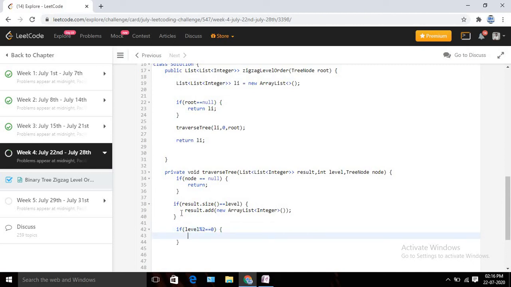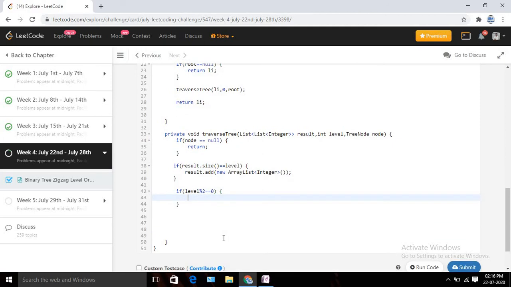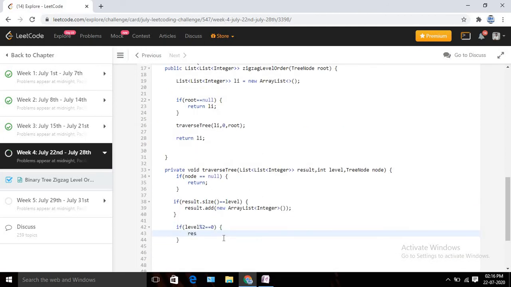So it will be like this. I am going to do result dot get for that particular label. I am going to fetch the array list, and add the node value in that list, so it should be node dot val. That is for the even one. Similarly for the else, if it is odd, I am going to do the same, result dot get label dot add, and in this case we are going to insert it at the top of the list.